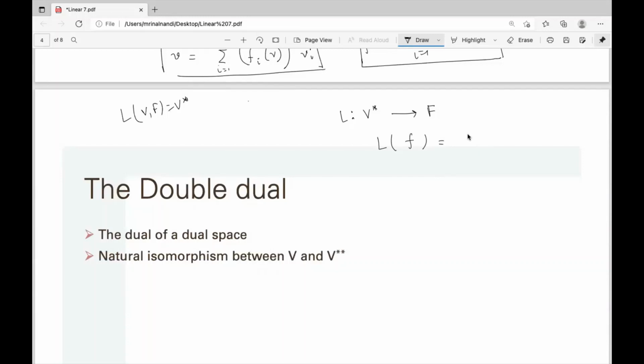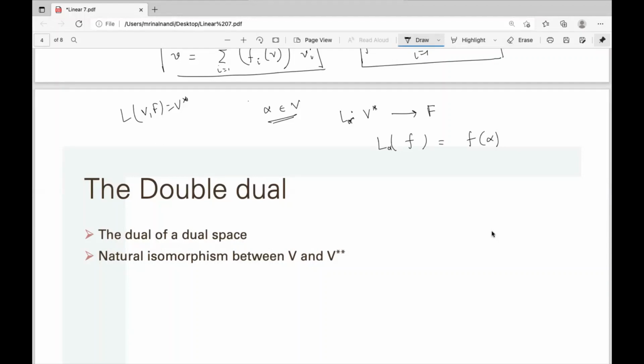What's the easiest way to do this? The easiest way is to fix alpha first from V. For that alpha, we have a linear functional L alpha defined like that: you take f as input and give f alpha as output.